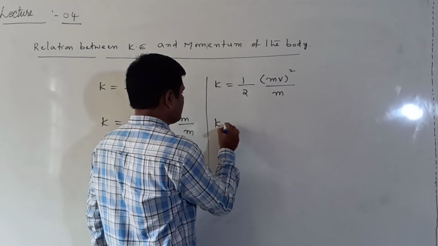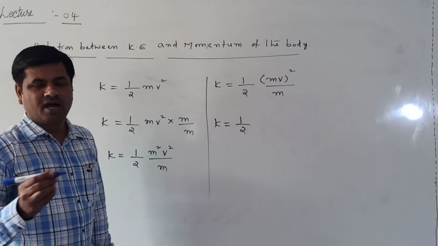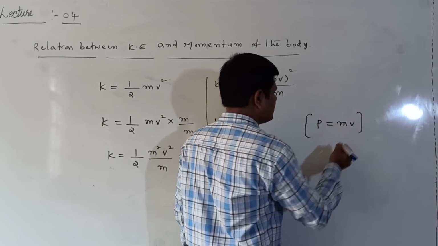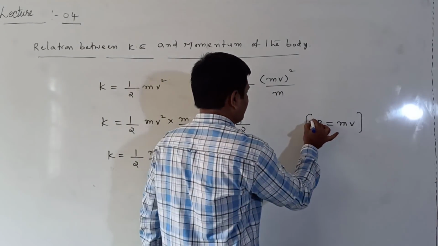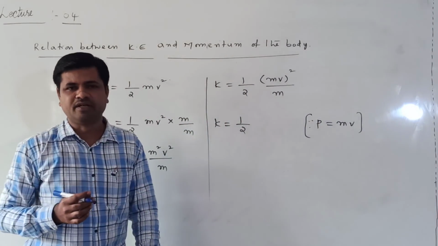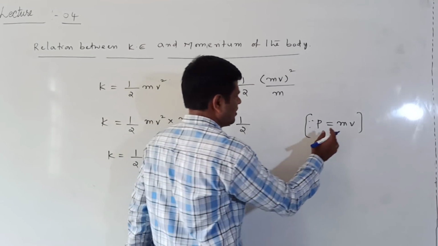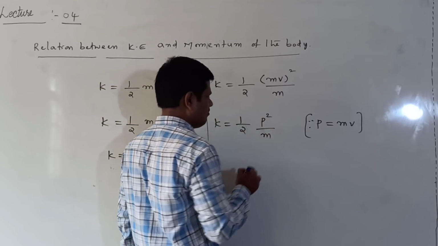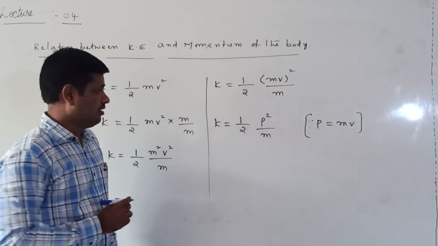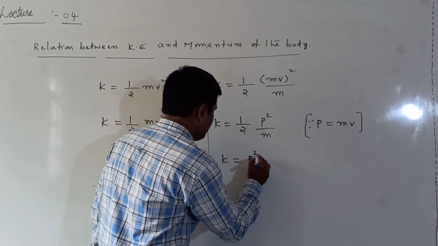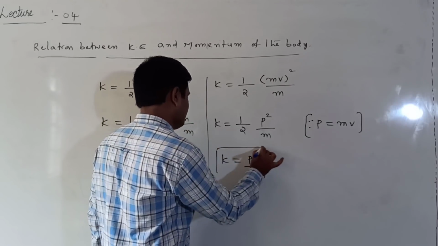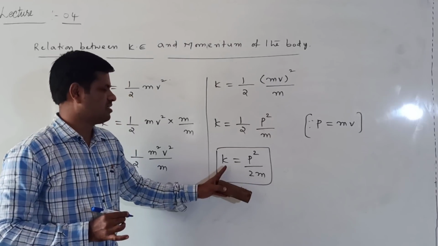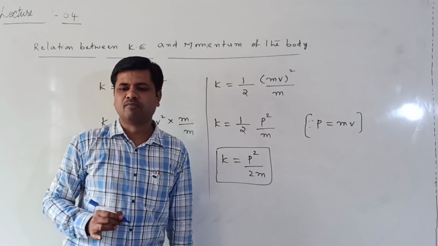Now kinetic energy is equal to half into mass into velocity, and mass into velocity is called momentum. We have already discussed linear momentum: linear momentum is equal to mass into velocity. So in place of mv I am writing p here. Now kinetic energy is equal to p square by 2m. This is one relation between the kinetic energy and momentum of the body.